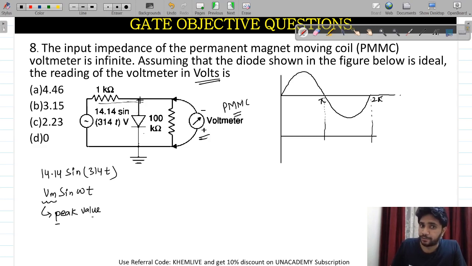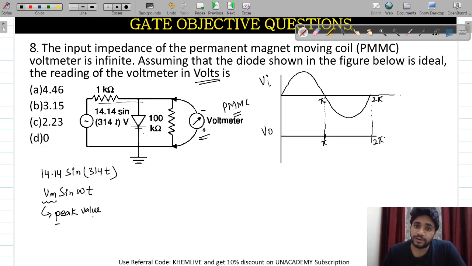Short circuit means the voltage across this diode will be zero, so the voltage read by the PMMC instrument will be zero. This is your VI and this is your VO. Between 0 and pi there will be no voltage at the output, because it is a short circuit.